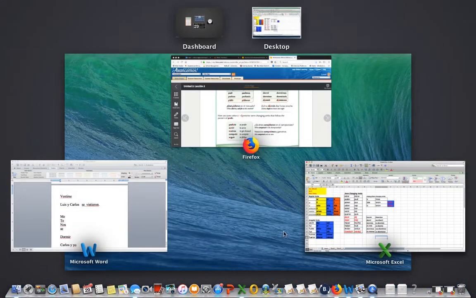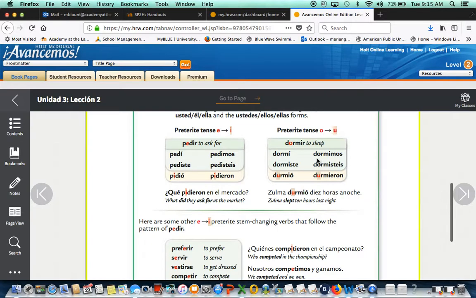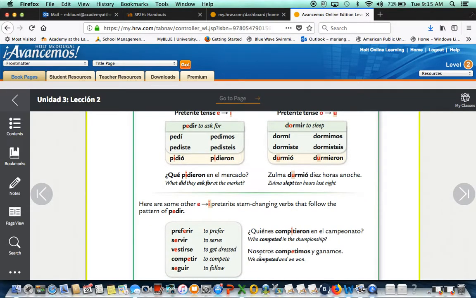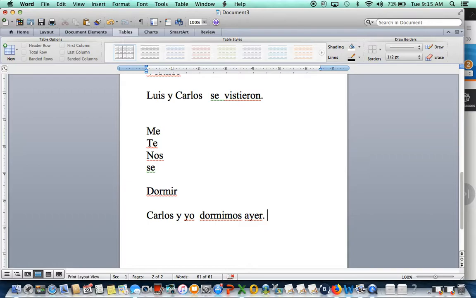If we go to here, okay, this is also how you conjugate nosotros for pretérito, dormimos. You only change the o for u for the él form and the ustedes and ellos form. Okay, so we're going to finish the sentence. Carlos y yo, what? Dormimos, okay? Past tense. And we always, like I say, we always add more details, okay?